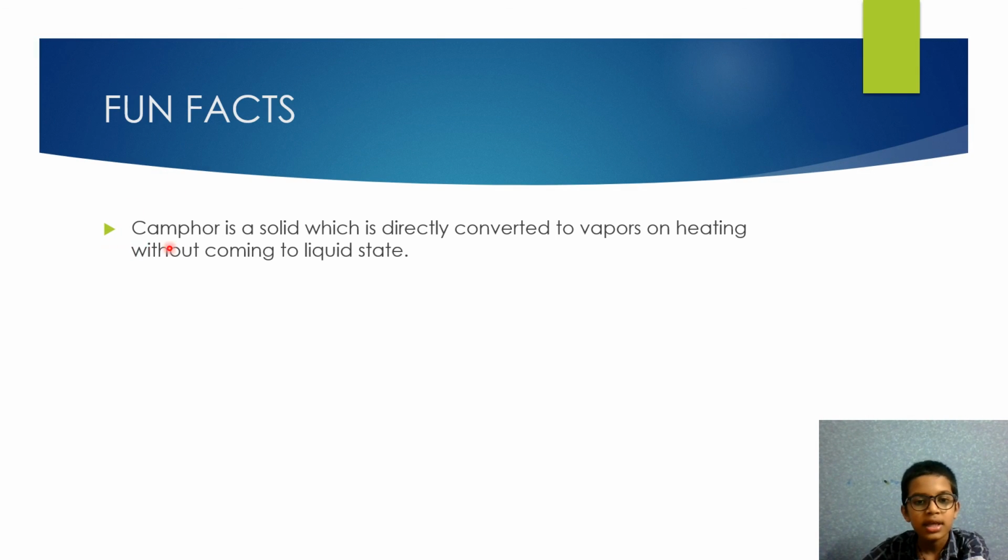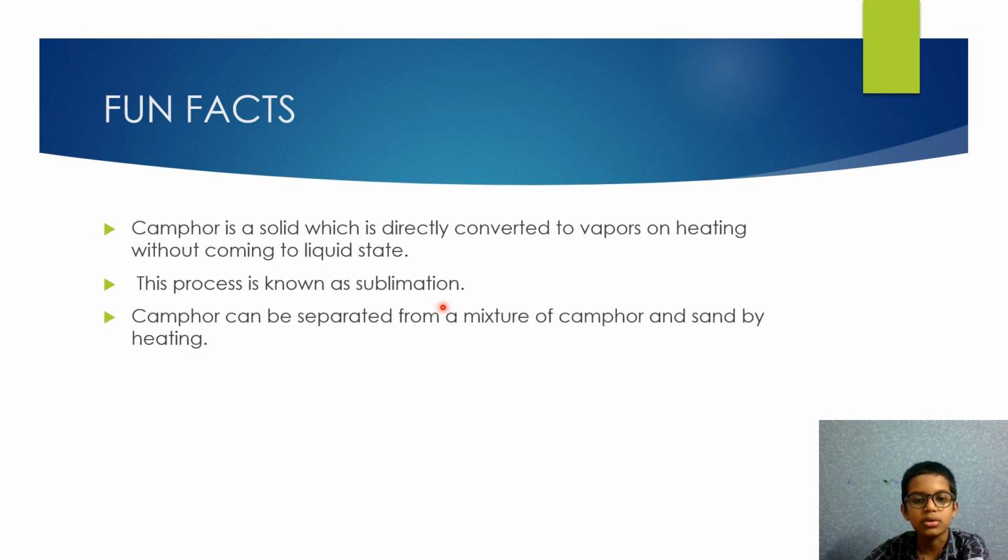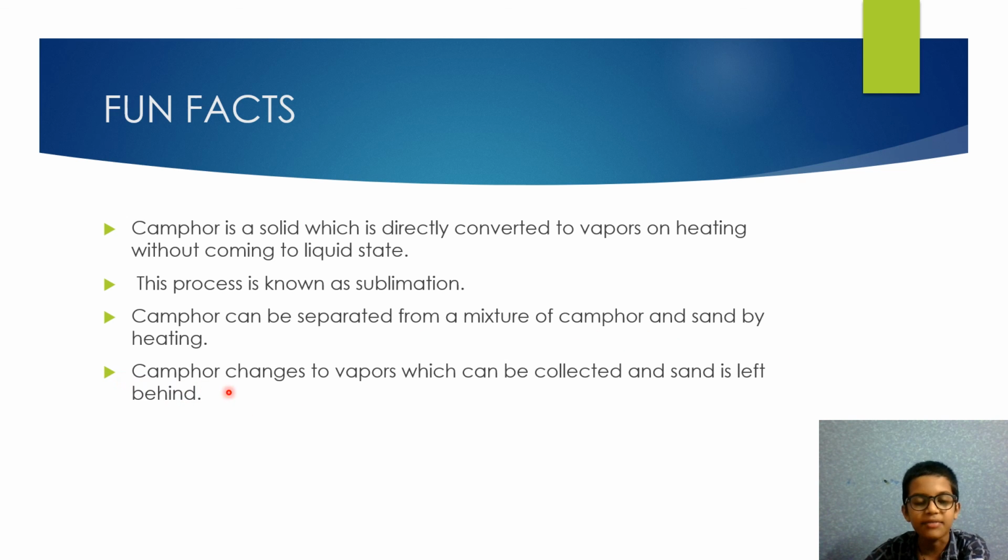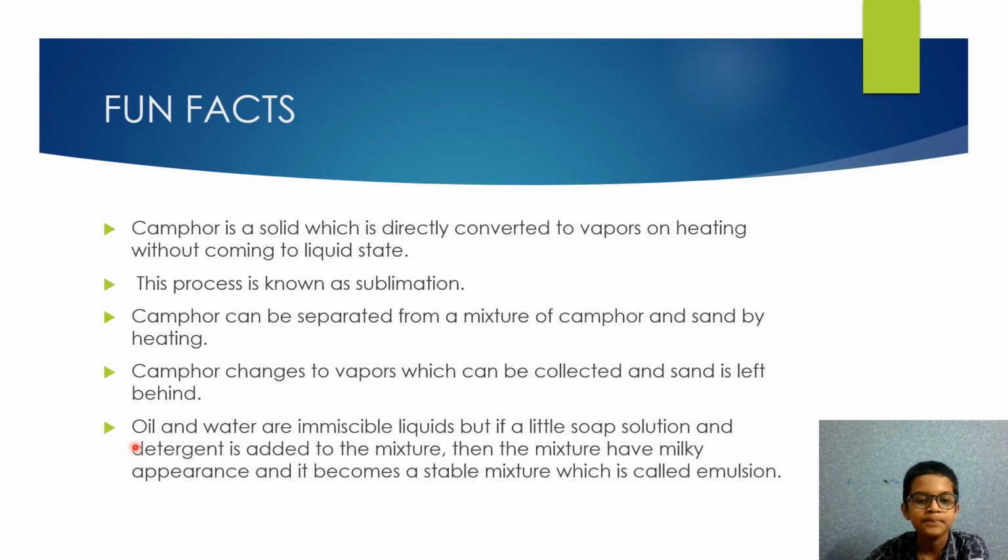Fun facts: camphor is a solid which is directly converted to vapors on heating without coming to liquid state. This process is known as sublimation. Camphor can be separated from a mixture of camphor and sand by heating. Camphor changes to vapors which can be collected and sand is left behind.